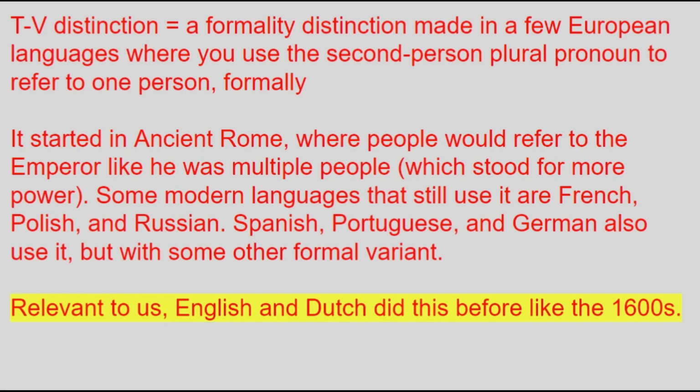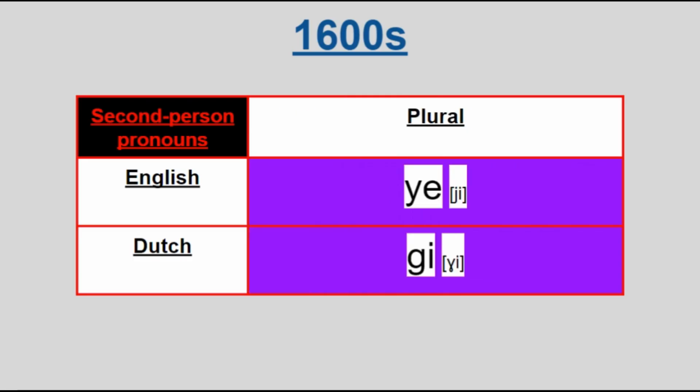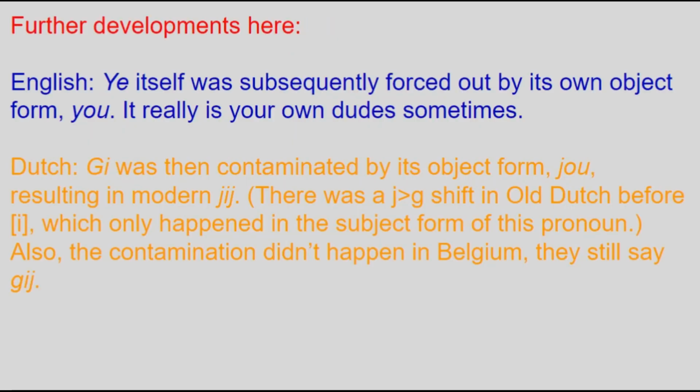This has to do with a broadly European pattern where you use the plural second-person pronoun to formally address one person, commonly referred to as the T-V distinction. In English and Dutch, in like the 1600s, though, the plural forms were fully replacing the singular forms, which is the situation both languages have today. Also, the object pronoun replaced the subject in English, while in Dutch from the Netherlands it just contaminated the subject, giving us jij, but in Belgium the older form gij is still used.